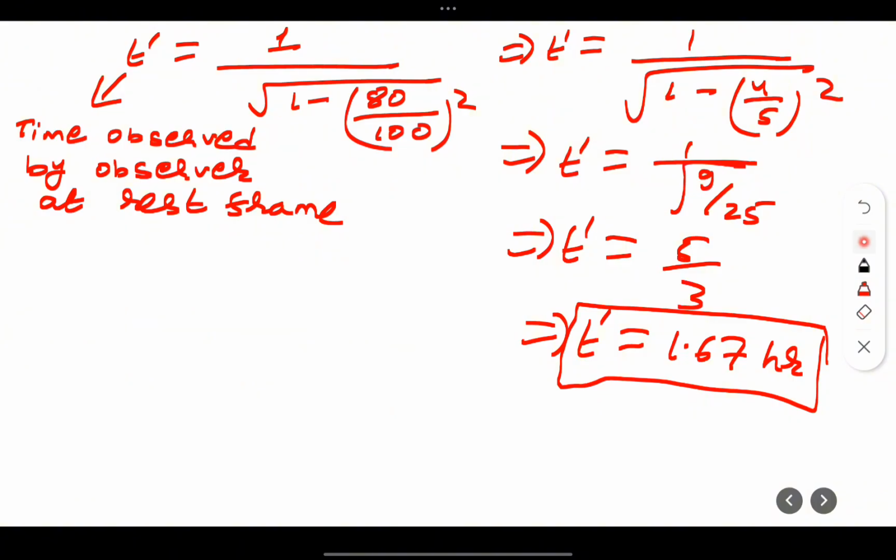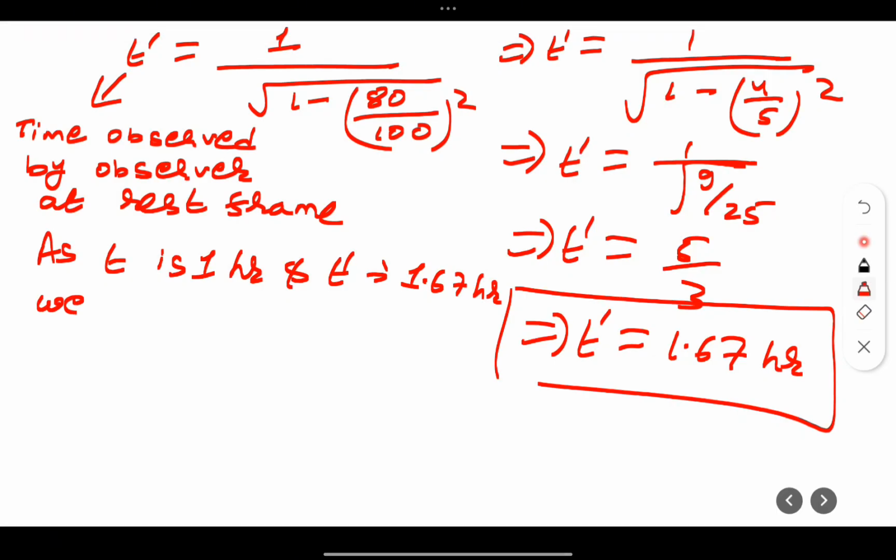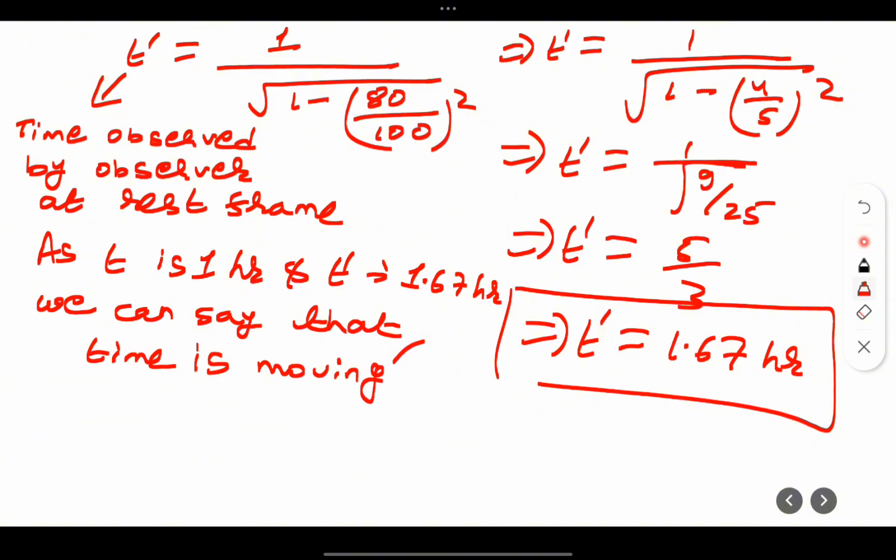So it means that time is moving slowly. Here t is 1 hour and t dash is 1.67. We can say that time is moving slowly. Okay, this is the significance of the special theory of relativity.